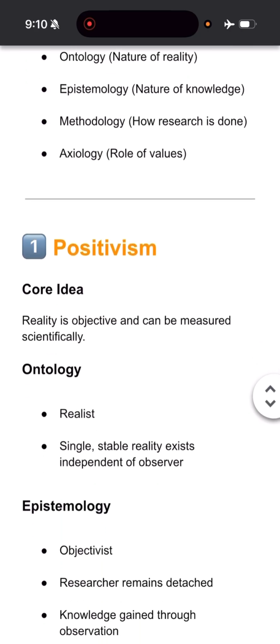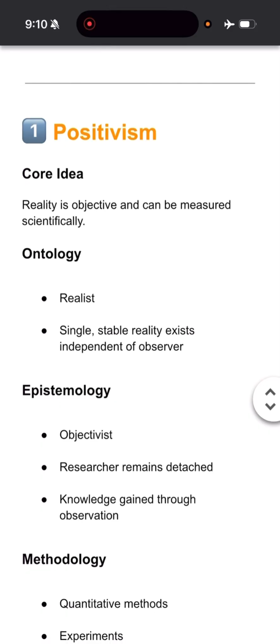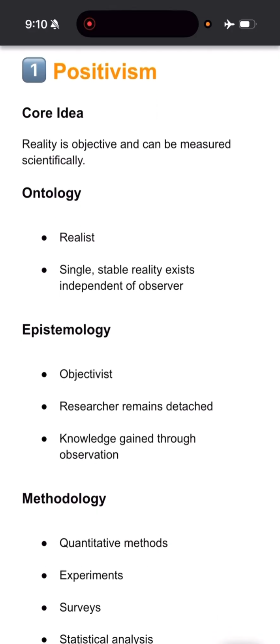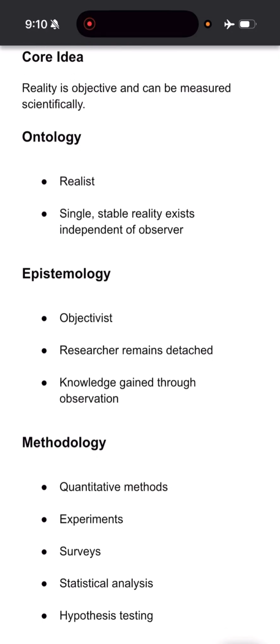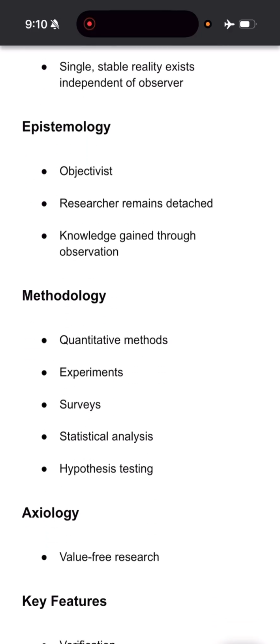So now let us just have a brief glance at all the four and compare them. So positivism में reality is objective, measured scientifically, realist ontology मतलब single stable reality, independent of observer, independent of human perception. Epistemology objectivist, researcher remains detached, no relationship, knowledge is gained through observation.